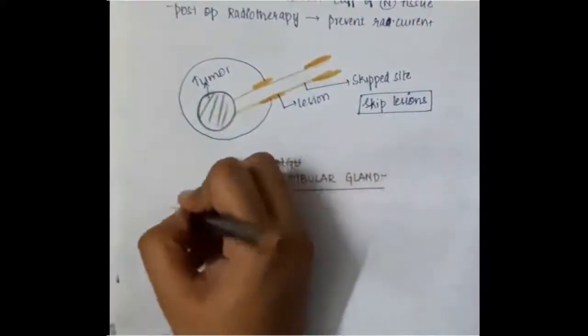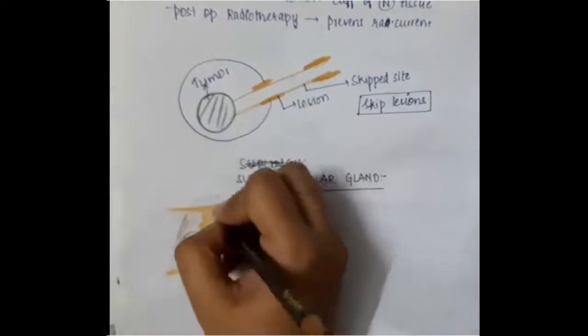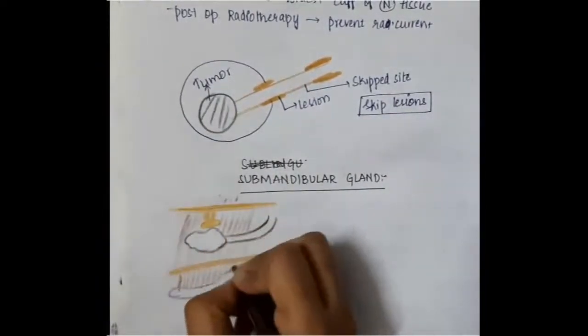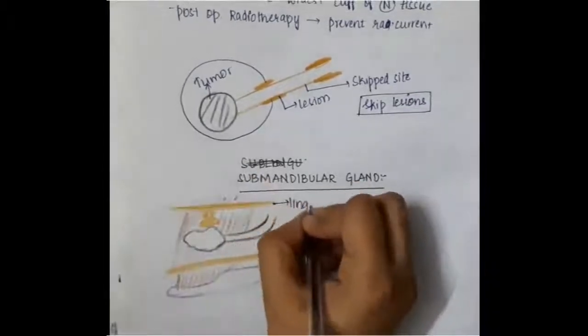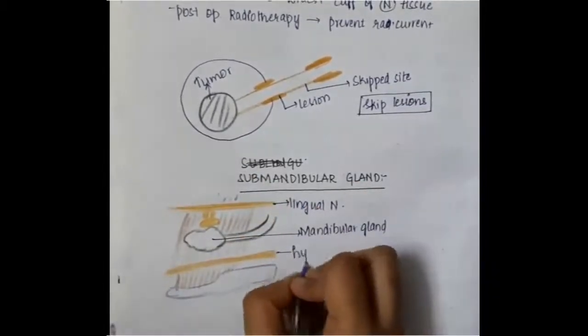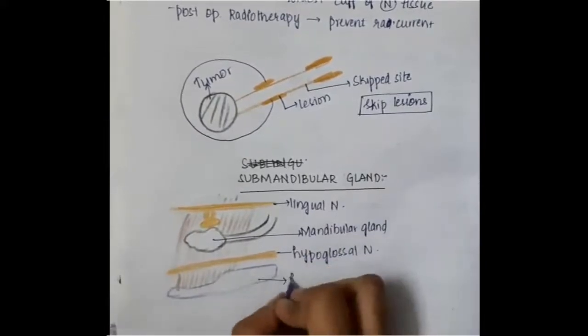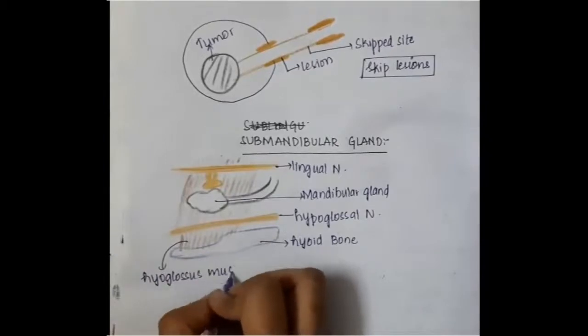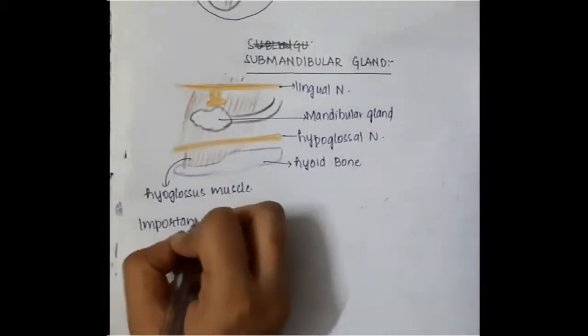Second, it is related to the hyoid bone, and it is associated with a muscle also, which is hyoglossus, which is attached to the hyoid bone. So that is the lingual nerve, which is in relation with the submandibular gland, and the hypoglossal nerve is also in relation with the submandibular gland. And this is the hyoid bone, this is the hyoglossus muscle.